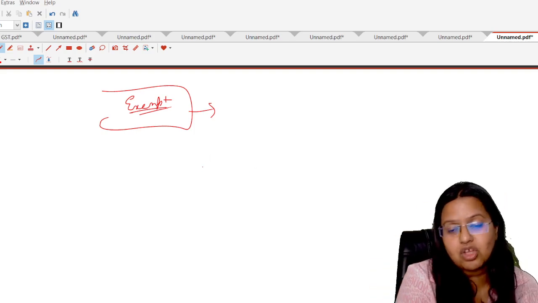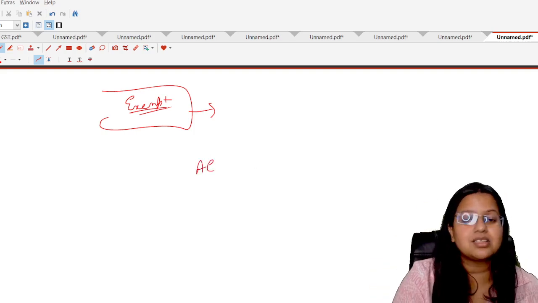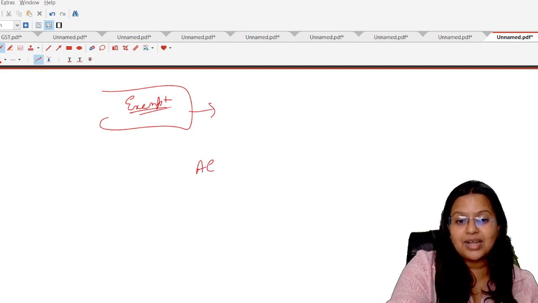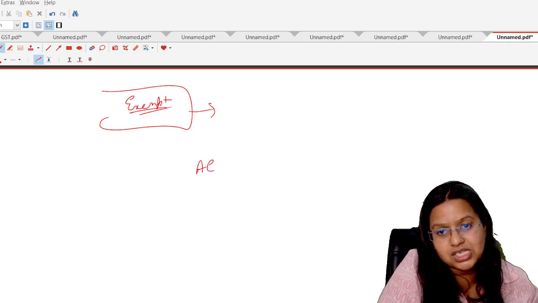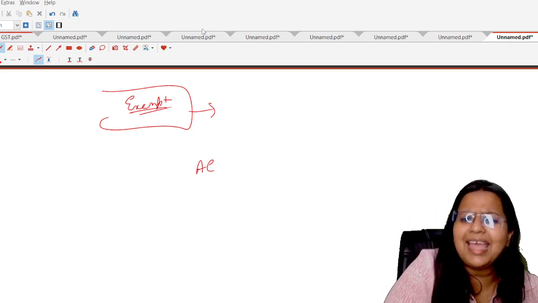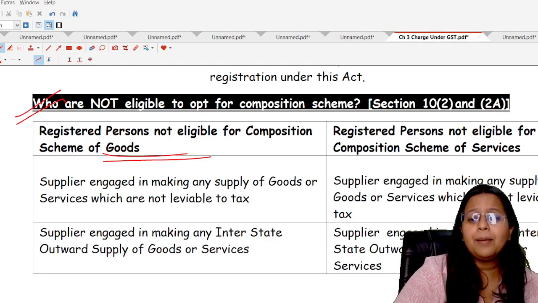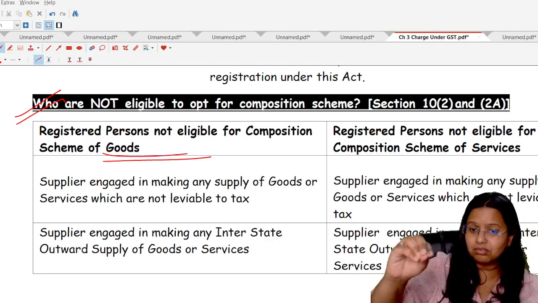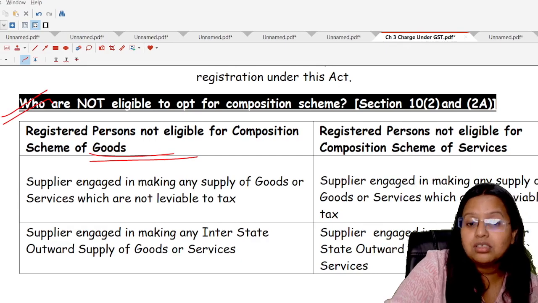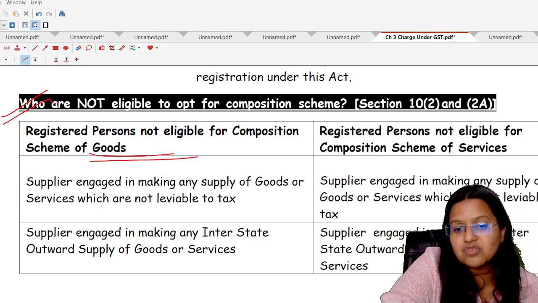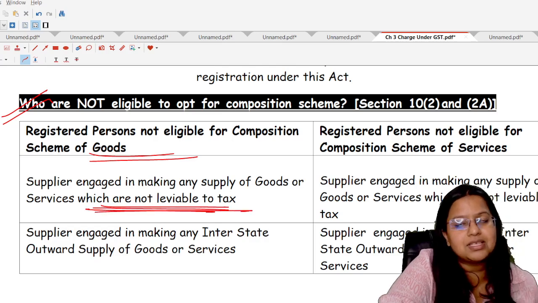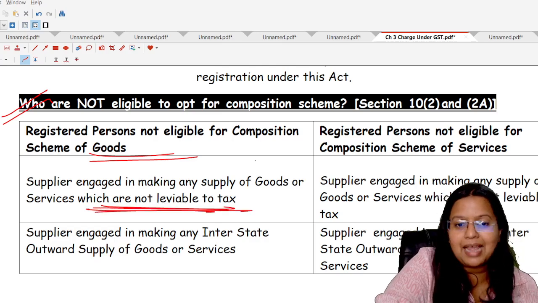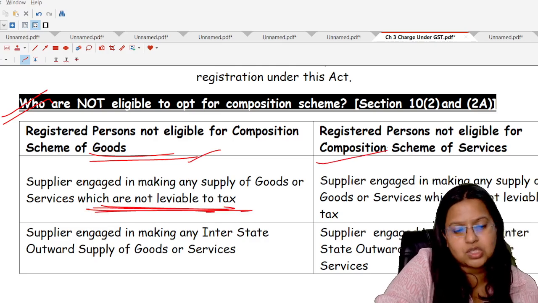For example, alcoholic liquor for human consumption is not liable to tax because it is not covered under the GST law. So if a person is making any kind of supply, and one of those supplies is of goods or services which are not liable to tax, that person cannot opt for the composition scheme.